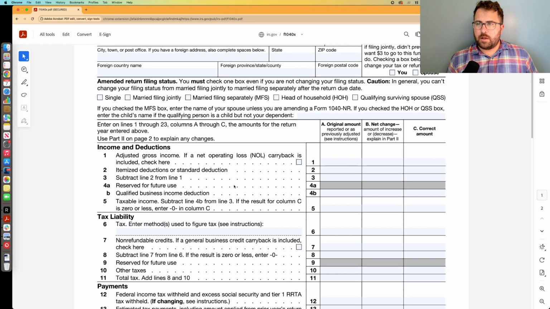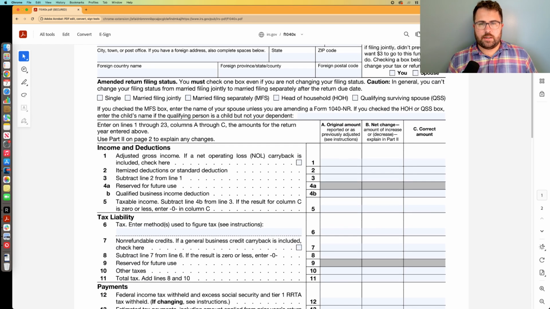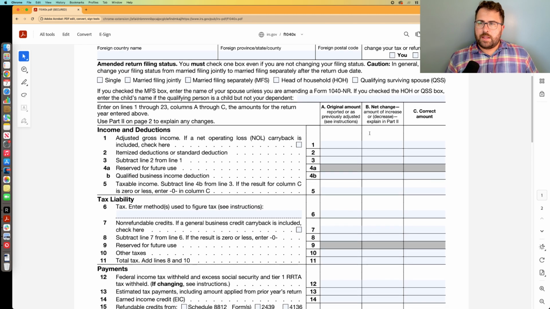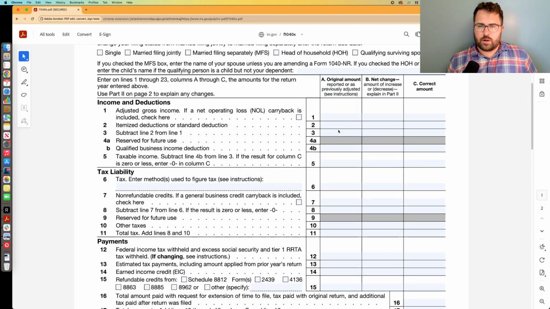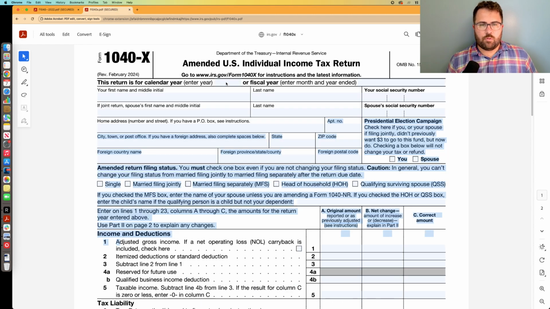You can see that all there: your name, address, social, all that stuff. You're not changing your filing status, right? So you would check the filing status you used on your original return. I'm assuming you're not changing your filing status. And then check it out. Here in column A, you report these amounts as they appeared on your original Form 1040. And by the way, before I forget, you would put 2022 here, obviously. You've got to let the IRS know what year this amended return is for.